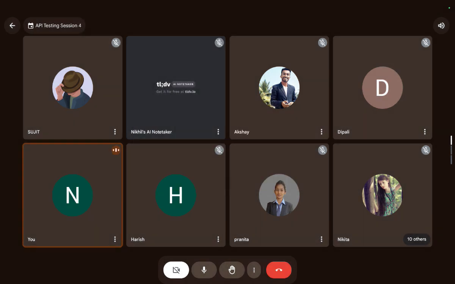Okay guys, do you observe one thing while creating this, that this URL, which URL? This URL, https://rahulshettyacademy.com, is the same for everyone, the same for every request. Am I right, guys?